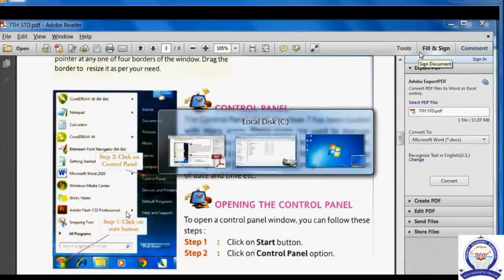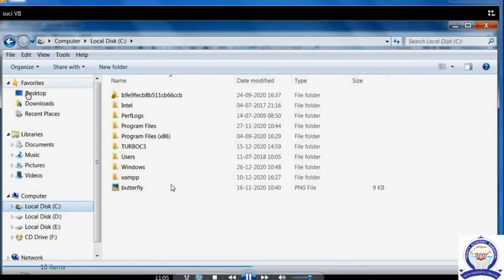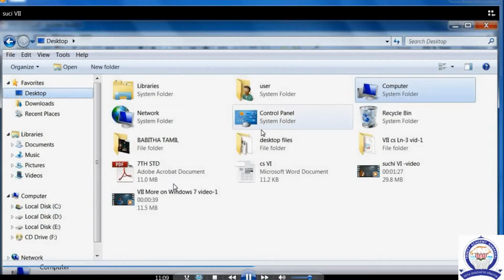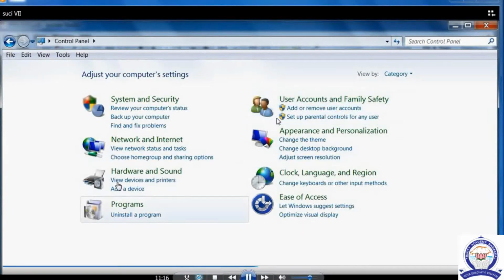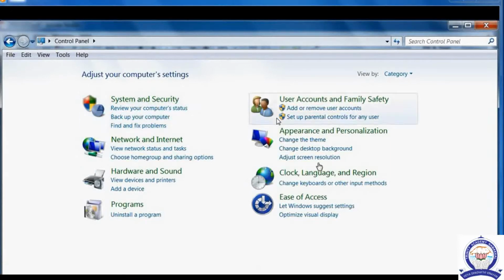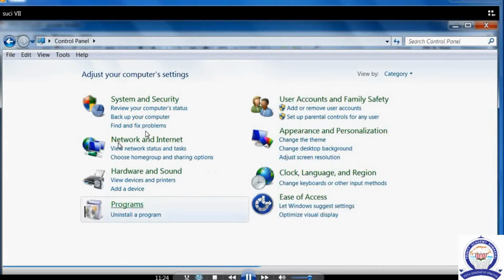Otherwise, how can we get it with the help of the desktop? Right click, and the control panel option appears on the desktop, on the screen. Right click of the button, we get a small list. In the list we can get the control panel. Okay, so 2-3 options are there.